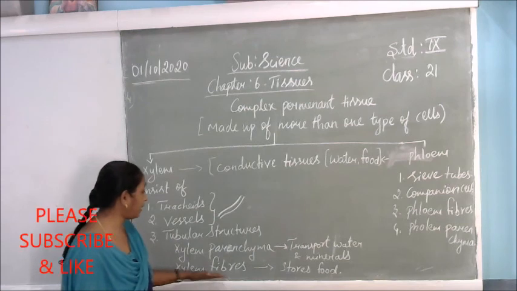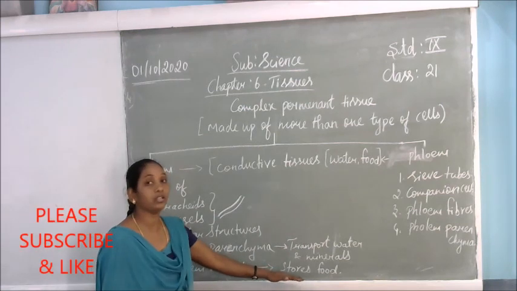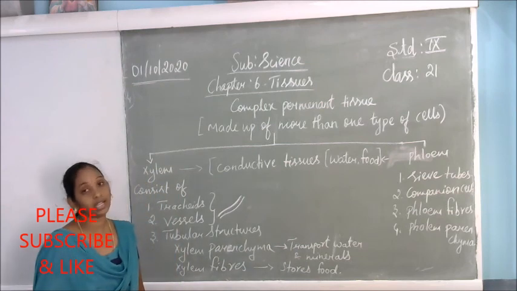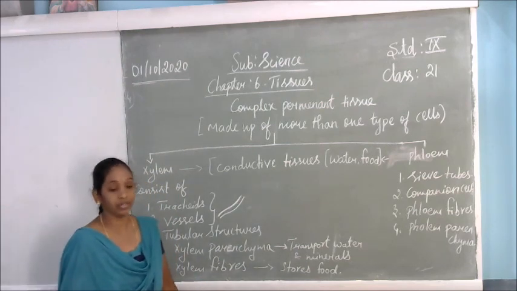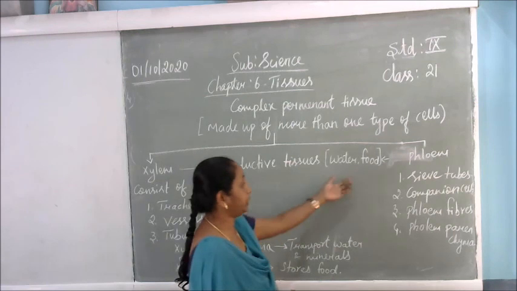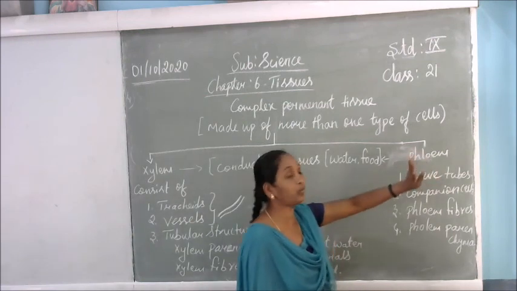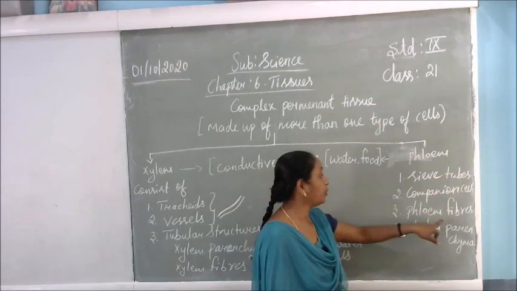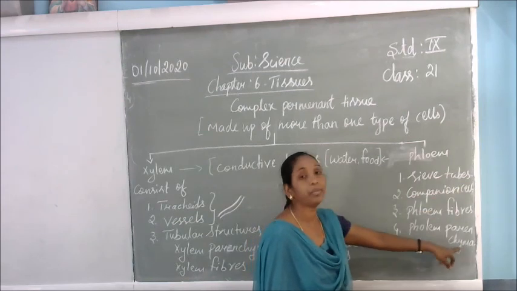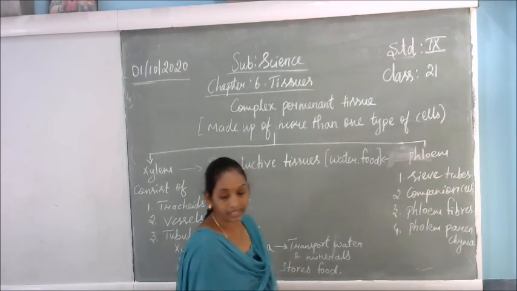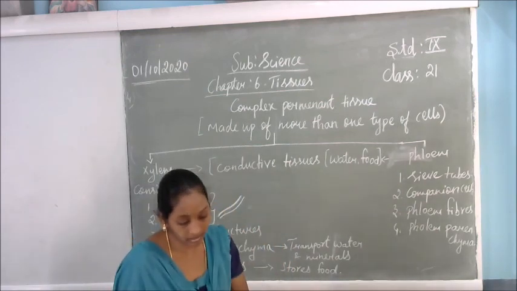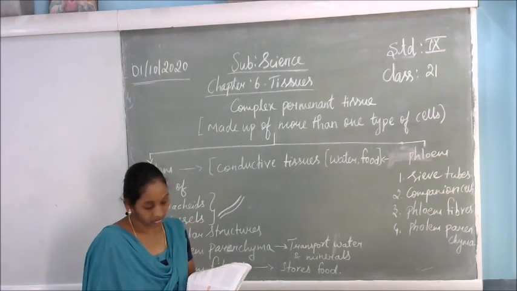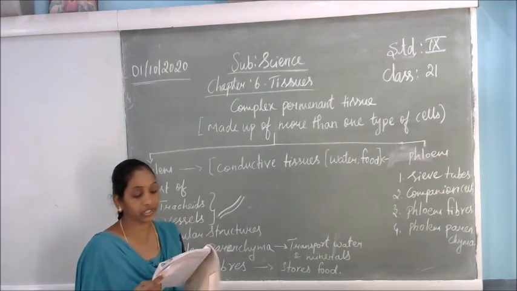Like that, xylem fibers also do very important work, that is, they store the food materials. Okay. Next is the phloem. Phloem consists of four elements, that is sieve tubes, companion cells, phloem fibers and the phloem parenchyma. One by one we will see this in detail. Take out the textbook, page number 73. Chapter 6, page 73, take it out.